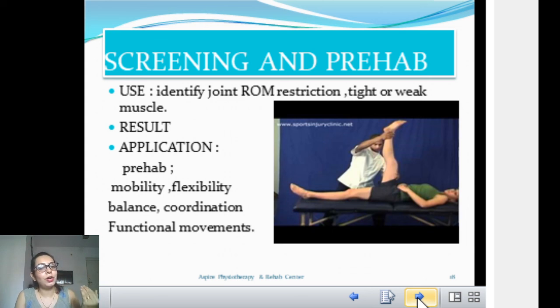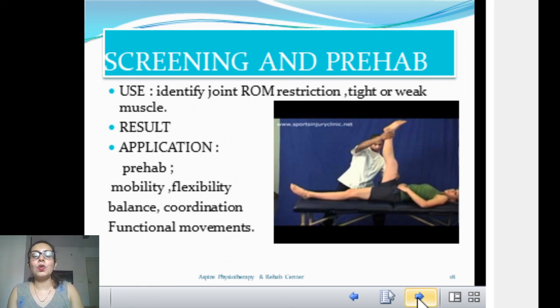When you get an injury and you are doing some exercise, that is your rehab. And when you don't have any injury but you are doing particular exercises, like range of motion exercises, in order to prevent injury, we call it prehab exercises. So we will give you a prehab protocol. You can follow that. After 2-3 months of practicing it, you will come back to your physiotherapist, you will upgrade it and continue with that. This is how prehab and screening work.